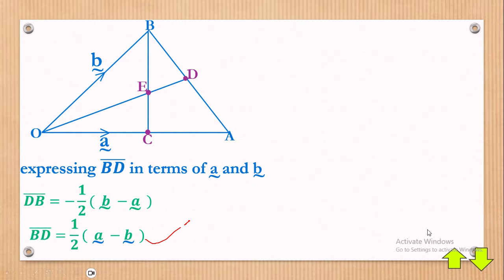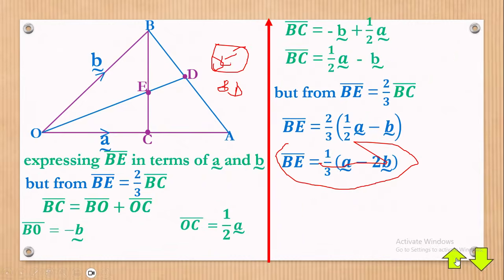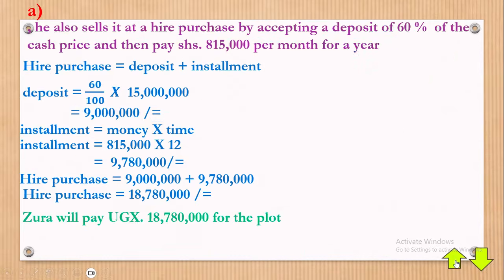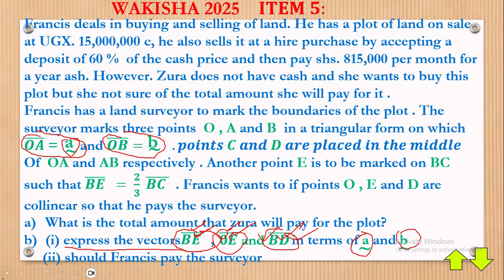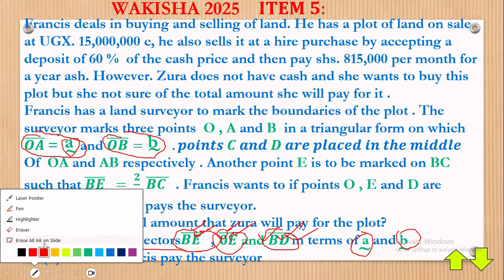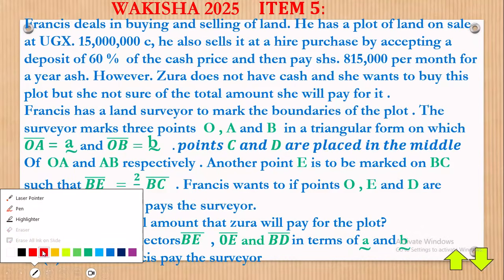They want us to do part B Roman number 2. Let's go there. Part B Roman number 2. Now I have it right here. We have it right here.